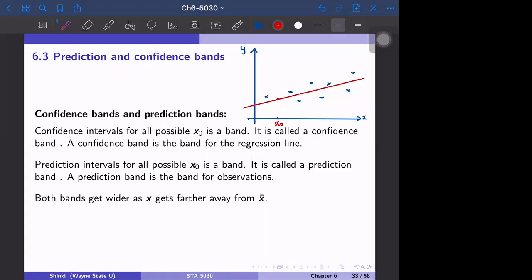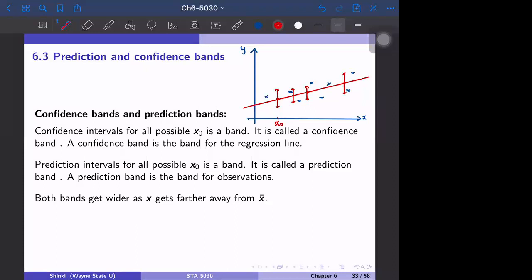And then we have some band, for example, the 95% confidence interval is here. But we can calculate the confidence interval for any point. So at this point, the band may be here. At this point, the band may be here. And at this point, maybe the band is here.